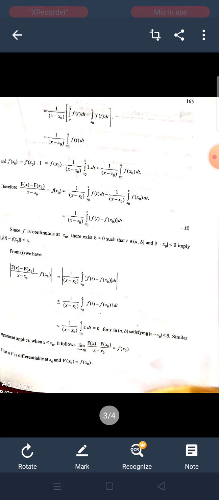By definition of limit, the limit as x tends to x₀ of (F(x) − F(x₀))/(x − x₀) is equal to f(x₀). That is, F is differentiable at x₀ and F'(x₀) = f(x₀). Hence, theorem proved.